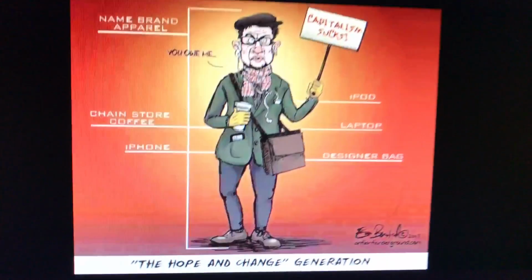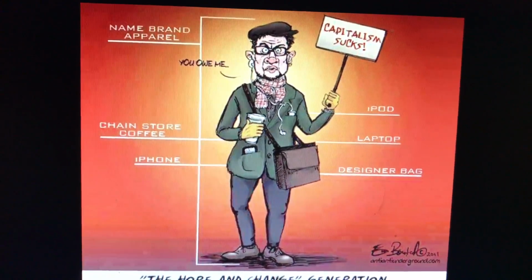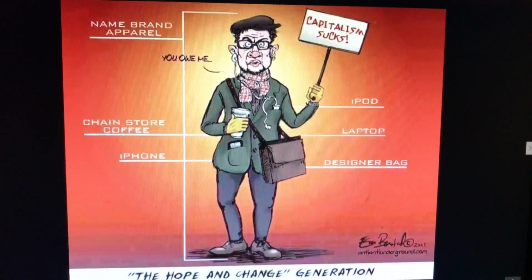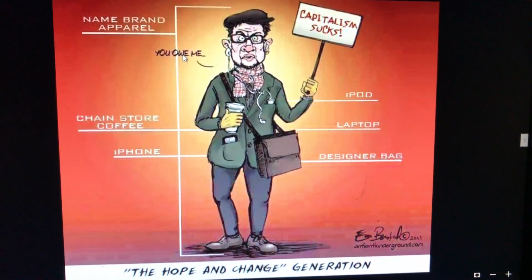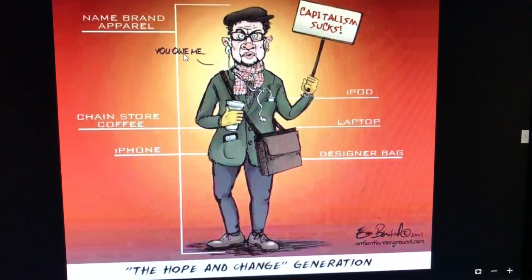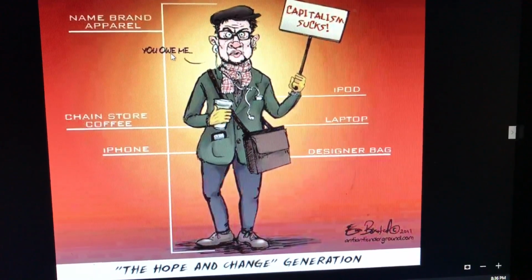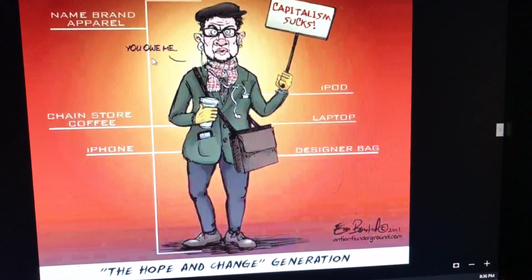Okay, this is the average millennial, and I was saying this a little while ago. They believe capitalism sucks. They don't know the difference between capitalism and crony capitalism. They think somebody owes them something. Nobody owed me a damn thing when I was in high school and I was working across the street from the school making $7.50 an hour, and now I'm making over $100 every single hour, so I don't want to hear it.